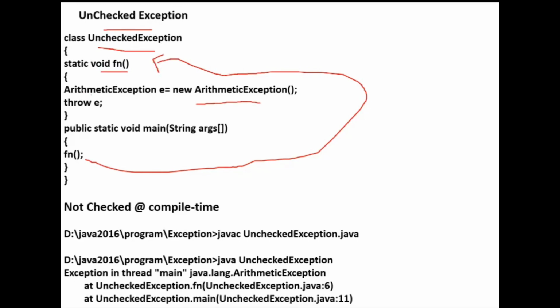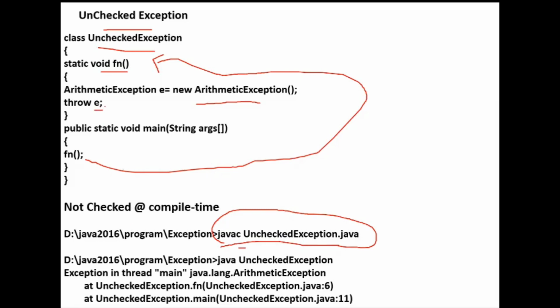Even when the compiler compiles the statement, it doesn't know whether it may cause an exception or not, so the compiler won't provide any information to us during compile time. That type of exception is called an unchecked exception. So while compiling, the program is compiled successfully without any error, because the exception I'm throwing is an arithmetic exception, which the compiler won't check.